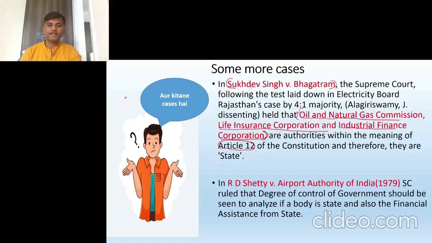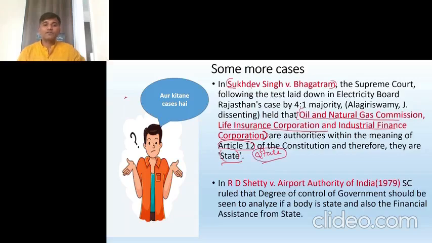That means they are state. Just remember the decisions here. Sukhdev Singh versus Bhagat Ram: Oil and Natural Gas Commission, Life Insurance Corporation, and Industrial Finance Corporation can be termed as state.